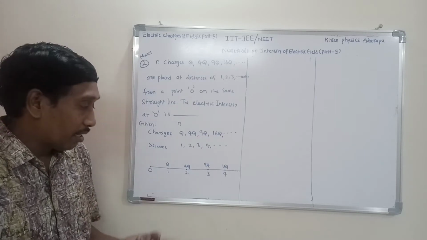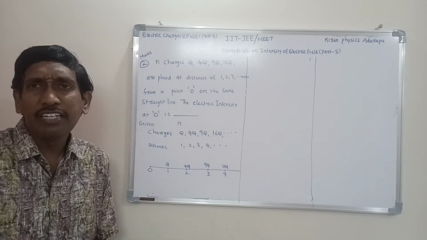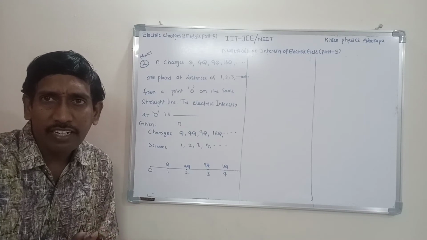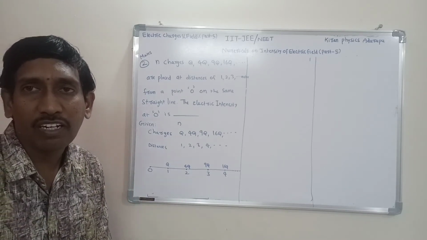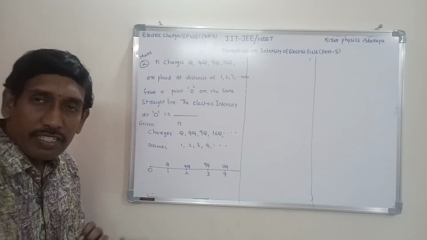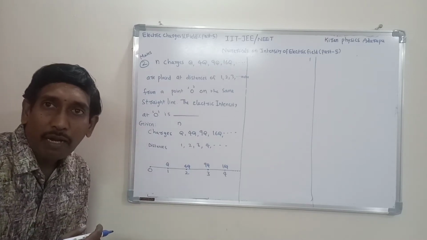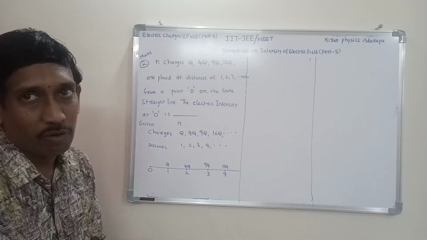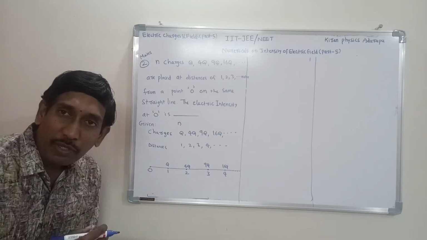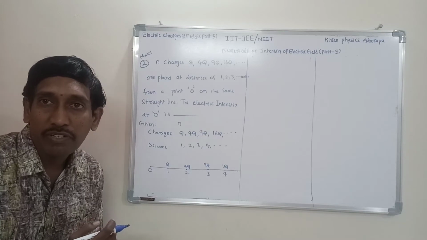Because this is a vector quantity and a system of n charges, to find the electric intensity at one point due to all these charges, you first measure the individual electric intensities, and after that take their vector sum. This vector sum depends not only on the magnitudes but also on the directions. Now, we know the magnitudes of electric intensity based on the formula.